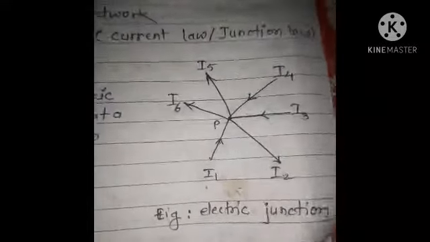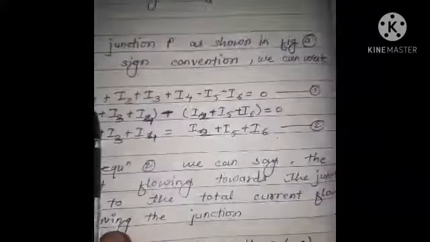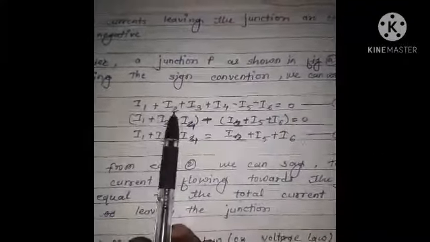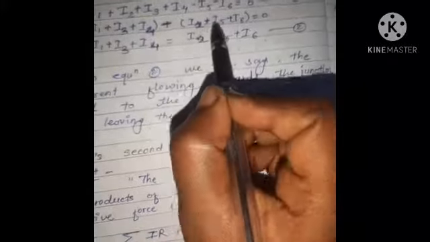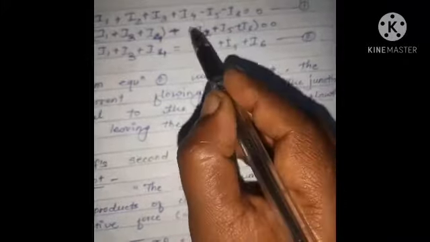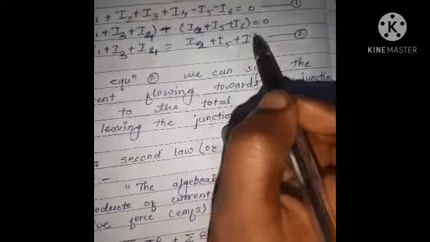Therefore, by using Kirchhoff's first law, we take the algebraic addition: I1 plus I3 plus I4 and minus I2 plus I5 plus I6, all these taken in a single bracket and negative sign common.